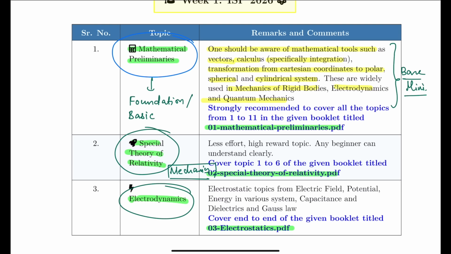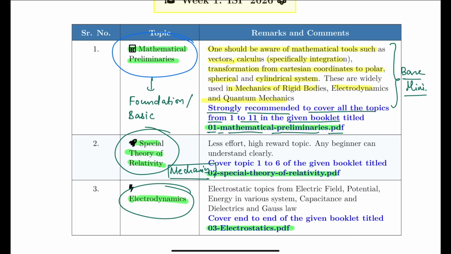Okay, so this is in blue colored font. I have written that it is strongly recommended to cover all the topics from 1 to 11 in the given booklet, which is titled 01-mathematical-preliminaries.pdf. With the same name you will get the PDF in your email, and this is paid. You will receive each and every booklet in your email only. And there will be one Telegram group for coordination purpose and doubt resolution purpose only.